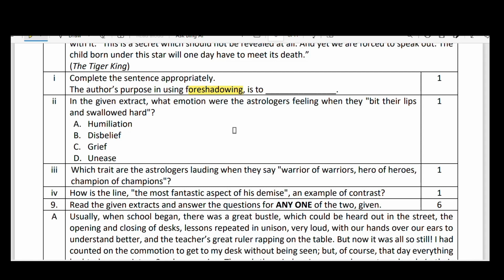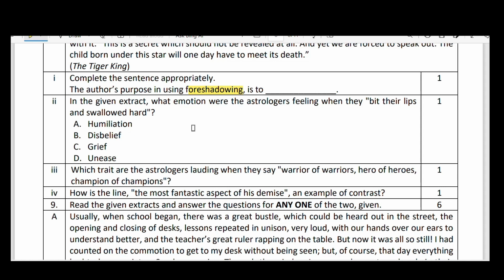So the attention of the readers is more when you give a hint, for what? How he will be killed, what might be the reason behind his death. So like these kind of suspense. That is why the writer had used foreshadowing. Foreshadowing means giving an indication. Why did he use this? To create interest among the readers, to raise their attention. Okay, like that. Next, second bit.